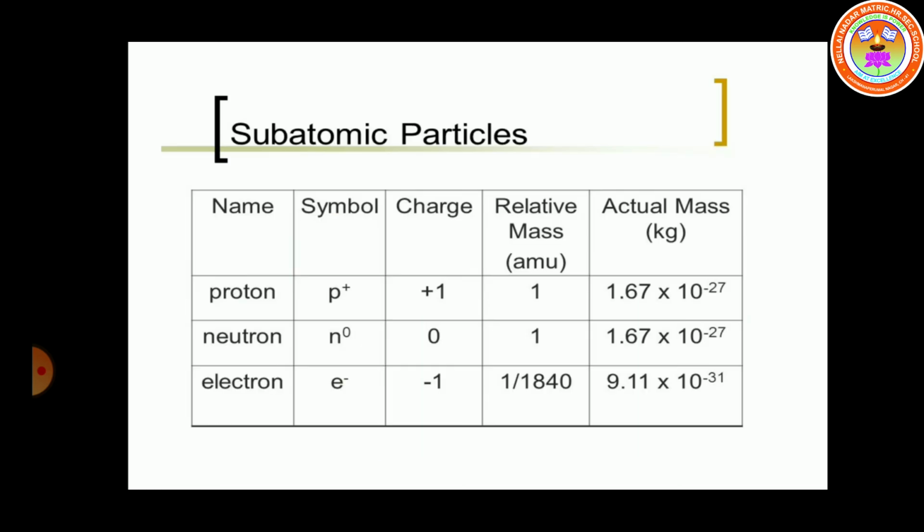Okay students, next we discuss some characteristics of subatomic particles. You know what the subatomic particles are: proton, electron and neutron. Look at the table. Proton and neutron mass is nearly the same. What is the charge of a proton? Positive charge. What is the charge of an electron? Negative charge. What is the charge of a neutron? Neutral, there is no charge. And what is meant by a subatomic particle? A particle that is present inside the atom is called a subatomic particle.